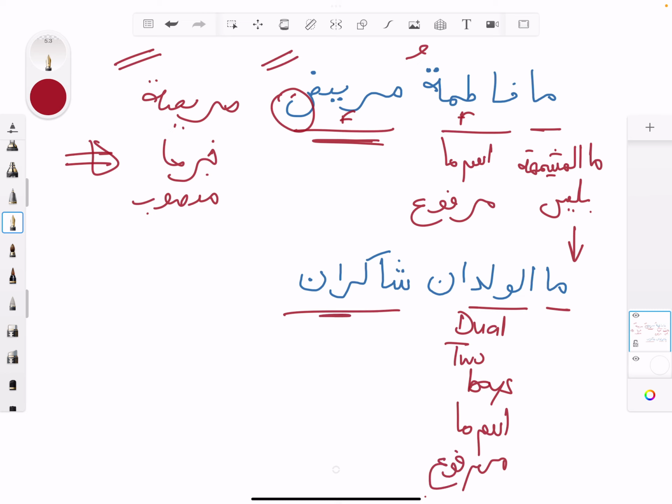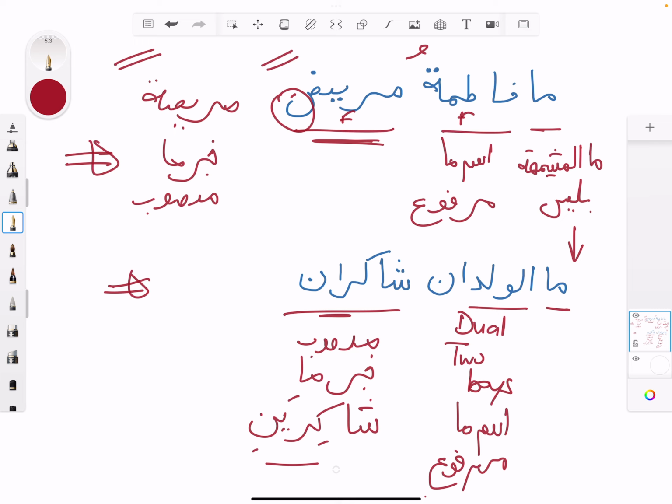Now, shakirani, you would have spotted as well, is a mistake, because this has to be in a mansoob state, because it's the khabar of ma. So if you thought about it, mal waladani shakiraini. Yeah, mal waladani shakiraini, because it needs to be in a mansoob state. Hope that makes sense. I hope you found that useful, just getting some practice with the fi'lun naqis.